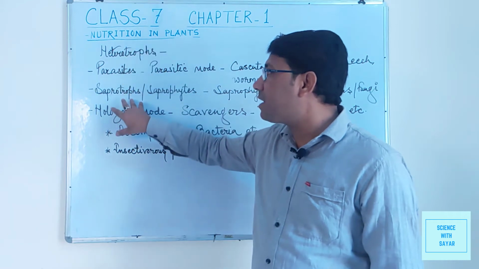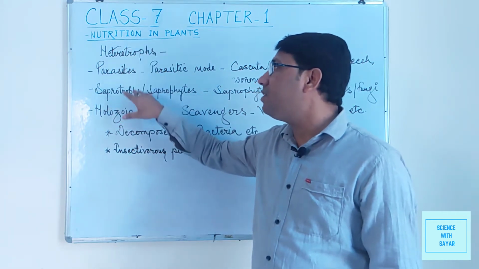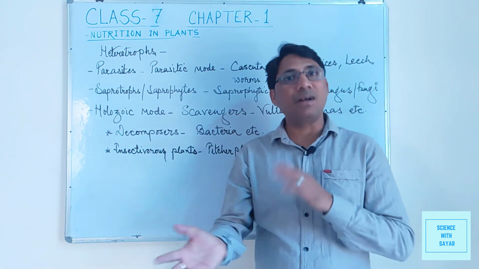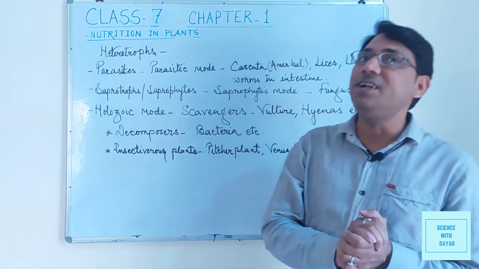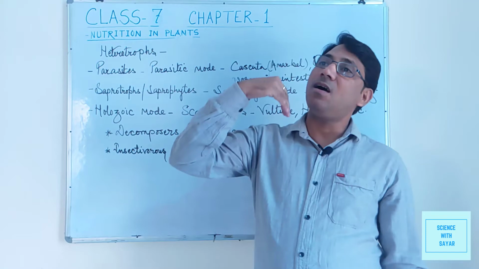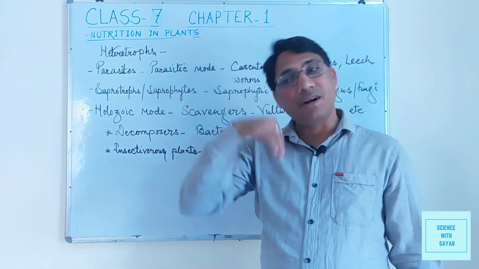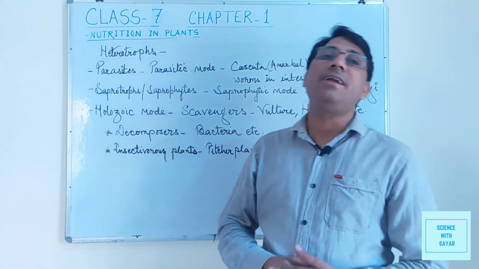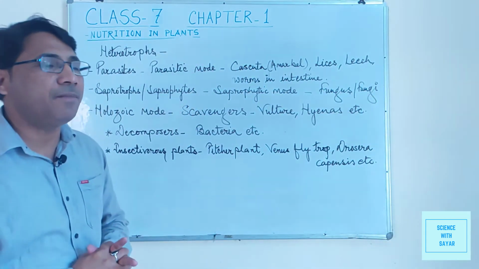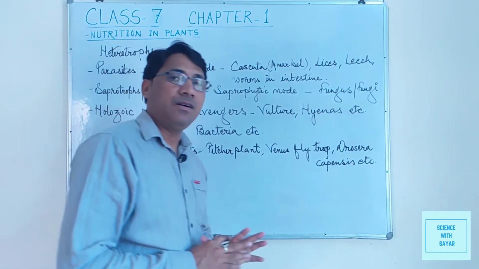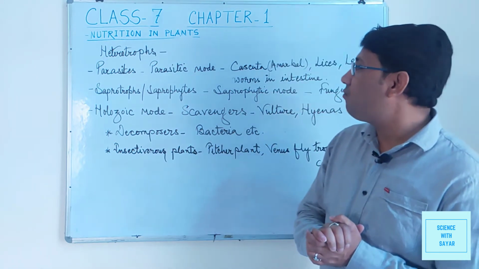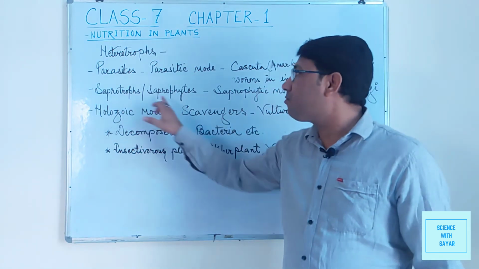Parasites, and second is saprotroph. The main difference between these is that parasites take their food from living organisms, but saprotrophs, saprophytes take the prepared food from other organisms, but those other organisms are the dead bodies or decayed bodies. So dead and decaying bodies or organic matter is that thing from which they get their food. So these are known as saprotrophs or saprophytes.